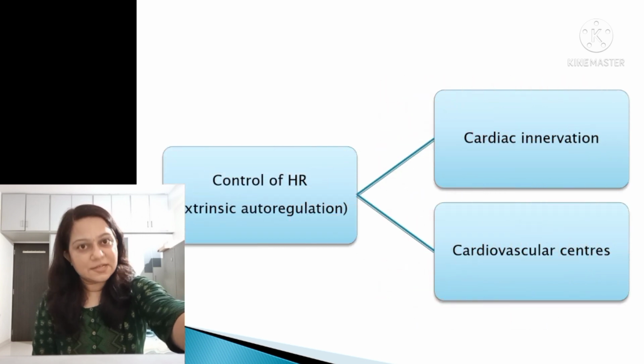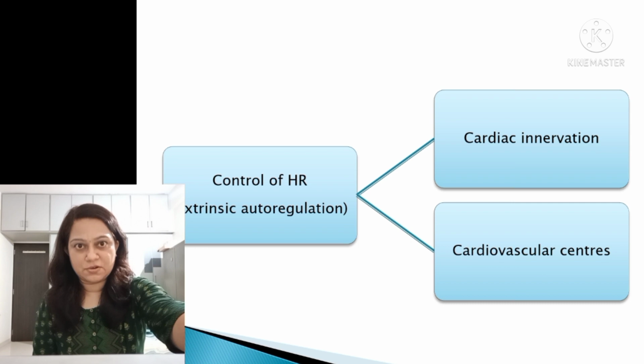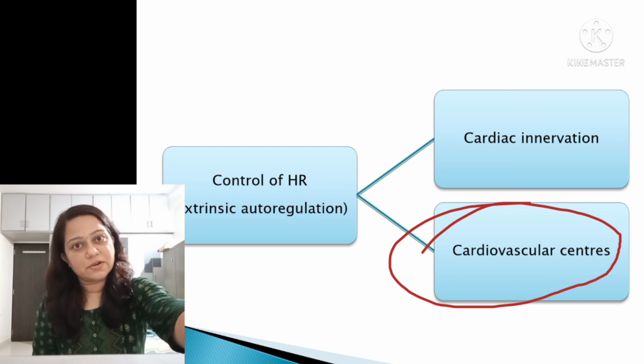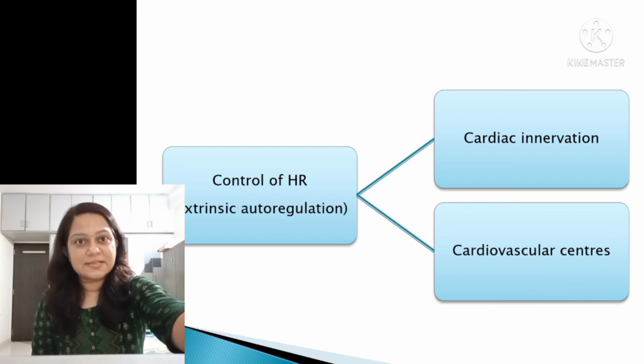Heart rate can be controlled by cardiac innervation, sympathetic and parasympathetic, or by different cardiovascular centers located in the brain. Heart rate is separately discussed in a different video on our channel.